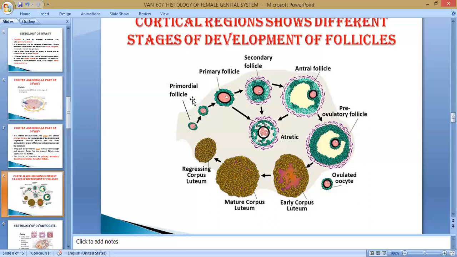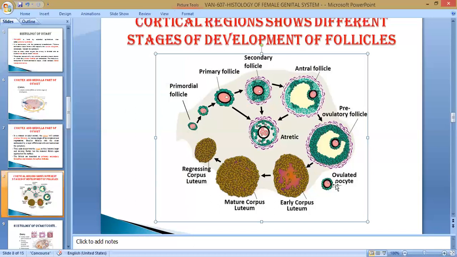First of all, the primordial follicle starts when the animal comes into puberty and the first stage of sexual sign is seen. Then primordial, primary, secondary, tertiary, that is the antral follicles, pre-ovulatory, that is the matured follicles, and they come out inside the tubular organ. After that, formation of corpus luteum, matured corpus luteum, and later on, if pregnancy is maintained, then it is present on the ovary throughout life, otherwise it regresses.